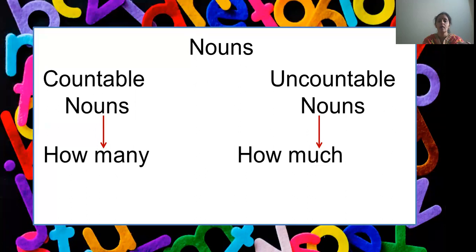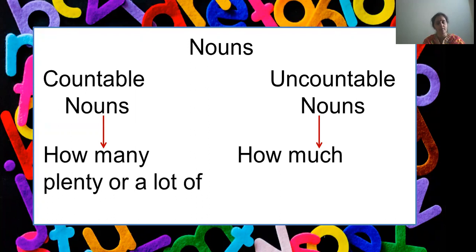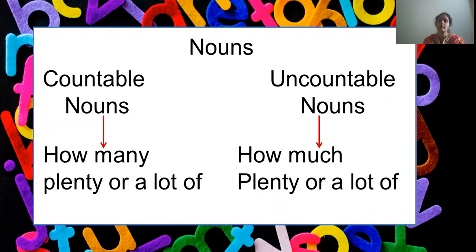Now again, how many apples are there? I can answer, there are plenty of apples. There are a lot of apples. But when I'm asking how much water is there in the bottle, then I'll say there is plenty of water in the bottle.